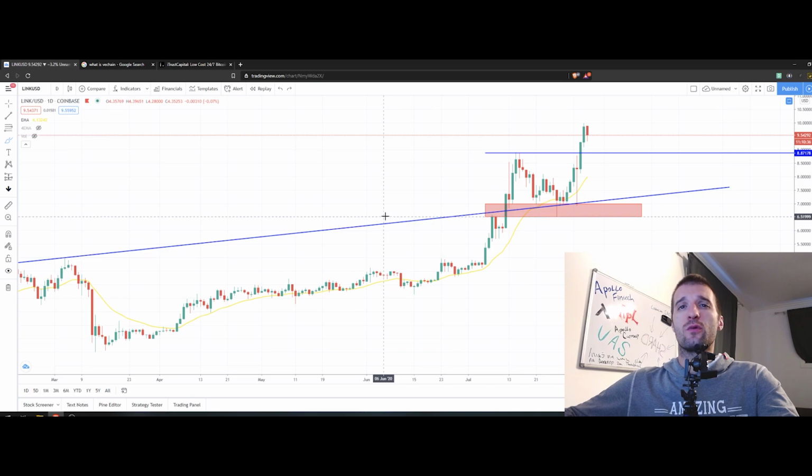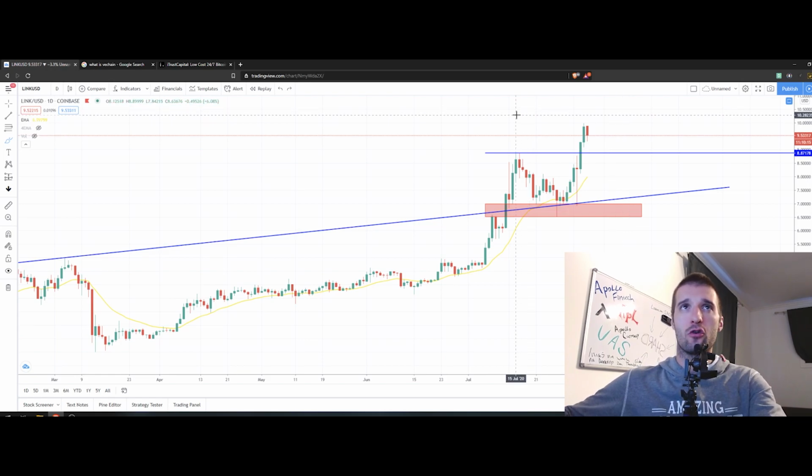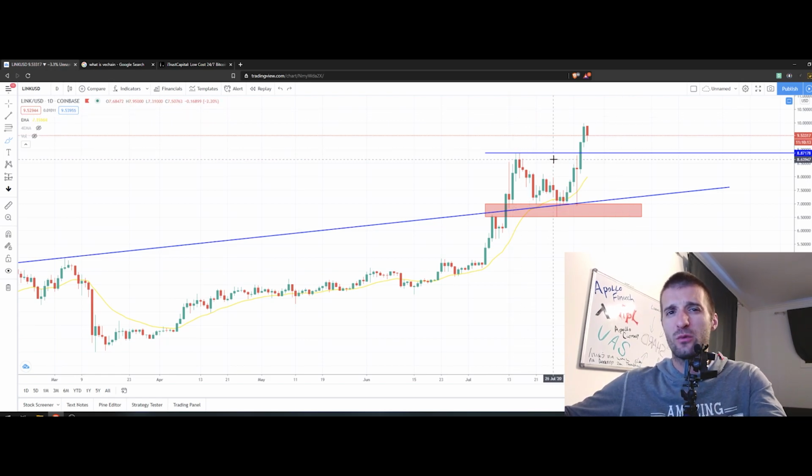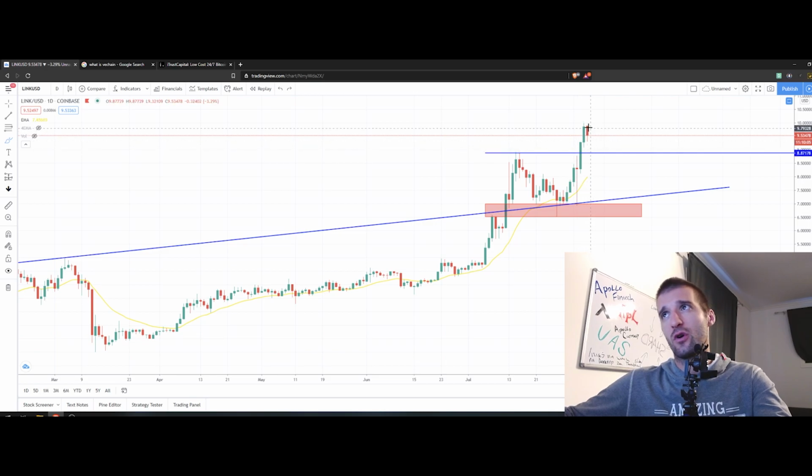So the first thing that we're going to cover is Chainlink. It seems like Chainlink is respecting the 20 exponential moving average pretty well, and it's continuing its own path on the way to the upside. We managed to test $10 per one Link very clearly and decline from that level, which is totally normal. If you're asking yourself why we declined from this level, it's simply because this is a psychological level, and many traders, many investors are watching that level and assuming there will be a decline, and this is the reason why we have some sell walls over here around this level.